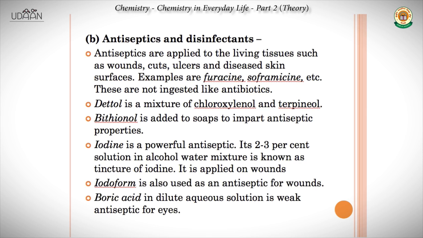Then we come to the second class of antimicrobials, called antiseptics and disinfectants. Antiseptics are basically the ointments that we apply on wounds, cuts and ulcers for their cure, right? The examples are furacin and soframycin. Soframycin is very, very commonly available in use. These are not ingested like antibiotics, they are just applied on the outside, right? Antibiotics are ingested, that is, they are eaten, taken inside the body, right?